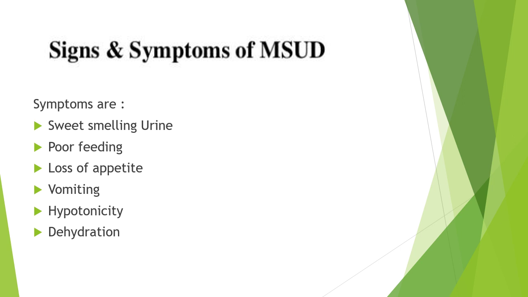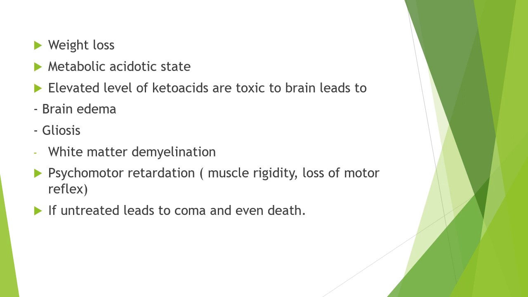Signs and symptoms of maple syrup urine disease. Symptoms include sweet smelling urine, poor feeding, loss of appetite, vomiting, hypertonicity, dehydration, weight loss, and metabolic acidotic state. Elevated levels of keto acids are toxic to the brain, leading to brain edema, gliosis, and white matter demyelination. It also results in psychomotor retardation, muscles become rigid, and loss of motor reflex. If untreated, maple syrup urine disease can lead to coma and even death.